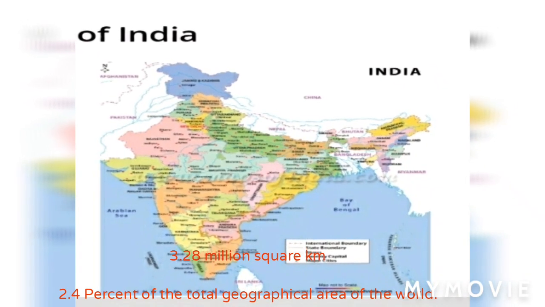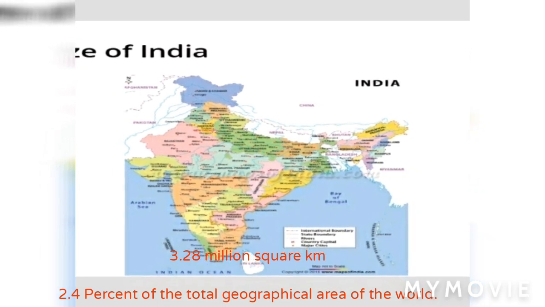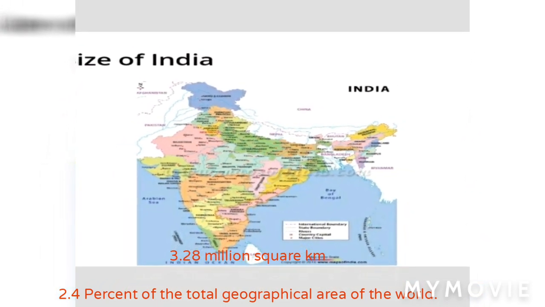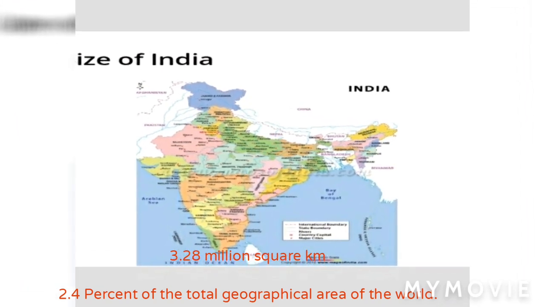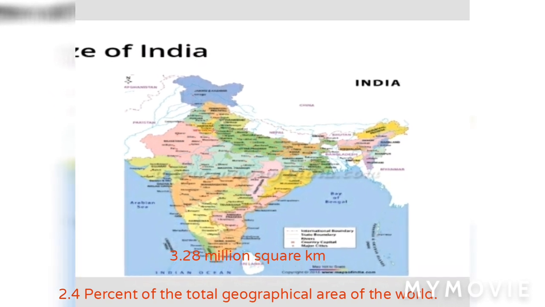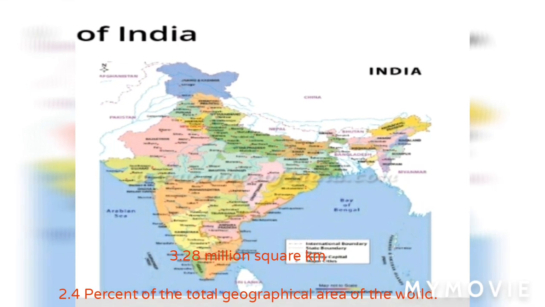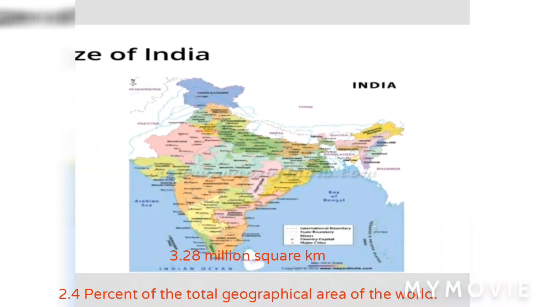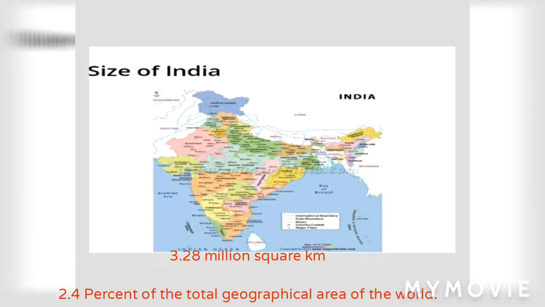Now next we discuss the size of the Indian landmass. The landmass of India has an area of 3.28 million square kilometers. India's total area accounts for about 2.4% of the total geographical area of the world. It is clear that India is the seventh largest country of the world.